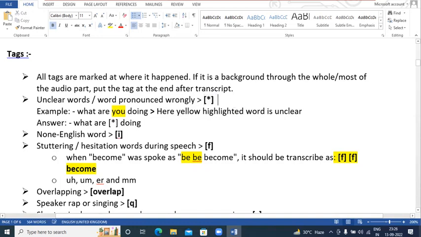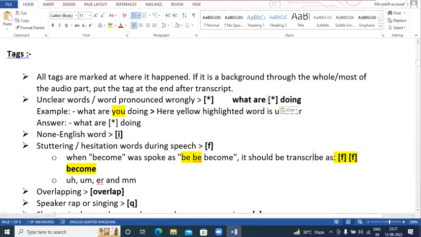Here I just give you one example. For example, the sentence is what are you doing. It should be in small letters, please take care of this. Let's say the speaker says what are you doing, but unfortunately, for the word you, we cannot understand what the speaker has pronounced. We cannot hear it properly, or we cannot judge what the speaker has said. In that case, how will we deal with this? We will just copy this unclear tag and paste it here.